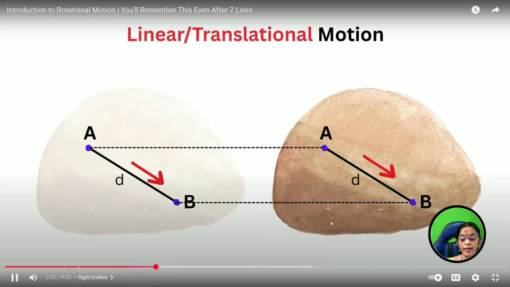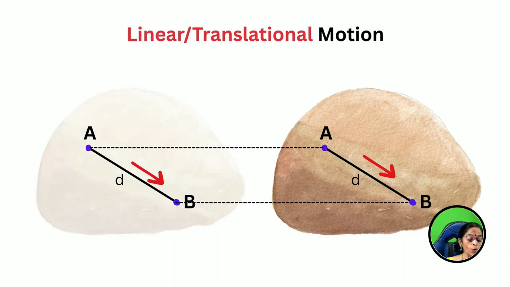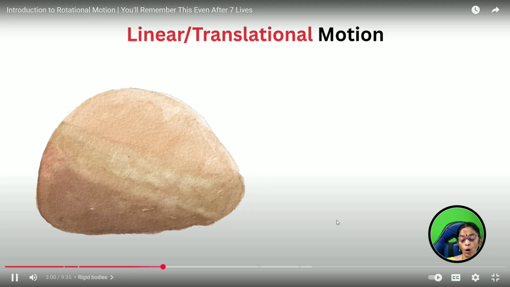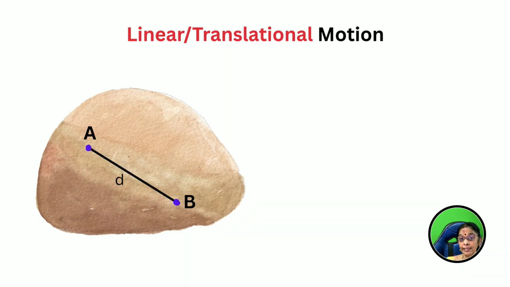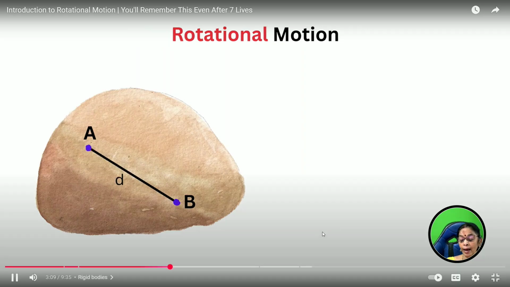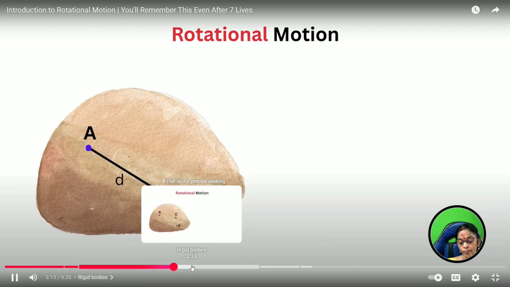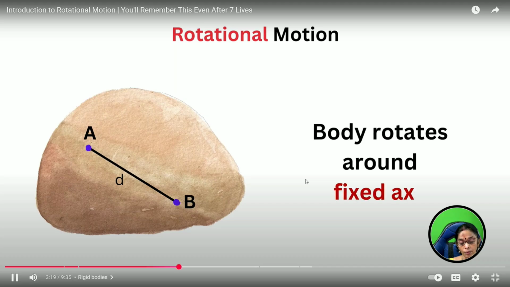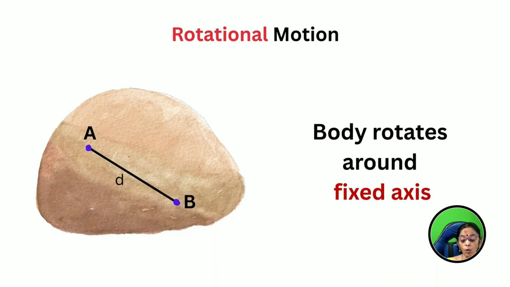Now, let us see about the linear and translational motion. So, this is the linear motion, where you are pulling or pushing the block. Even though you pull or push, the distance between the 2 particles inside this rigid body does not change. Therefore, you can say that the body rotates around its fixed axis.